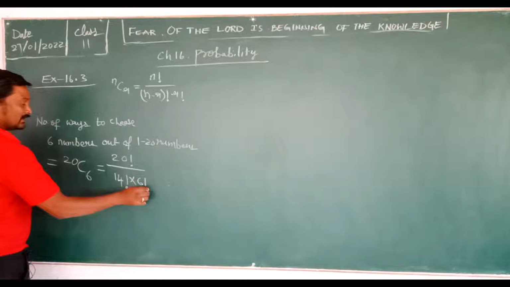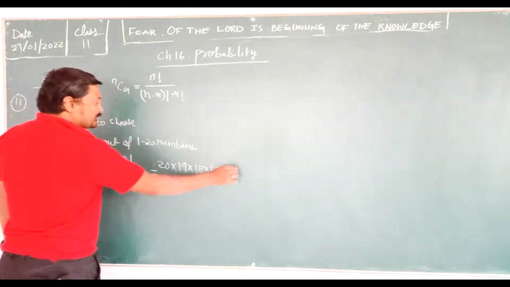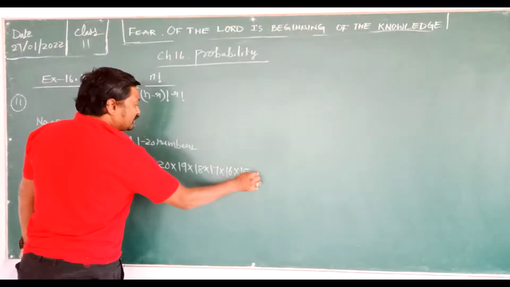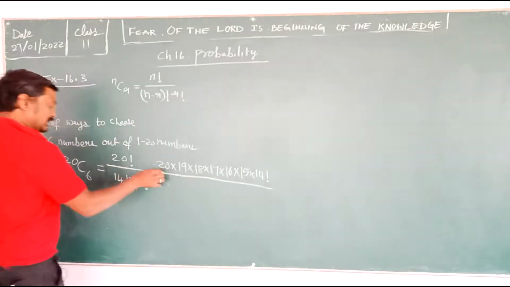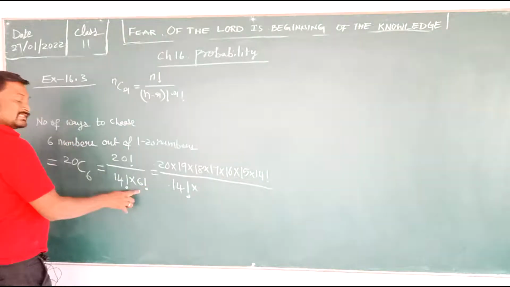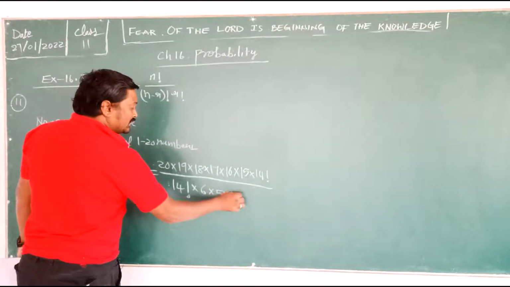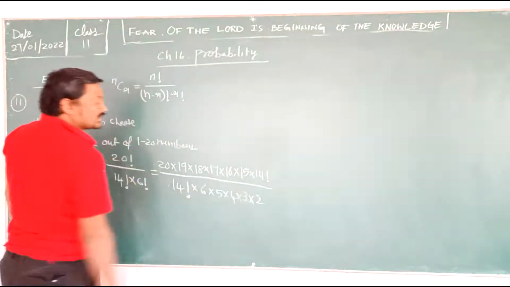Use that: 20 factorial after that into 6 factorial. So 20 factorial is 20 into 19 into 18 into 17 into 16 into 15 into 14 upon 14 factorial into, here 6 factorial means 6 into 5 into 4 into 3 into 2, correct?